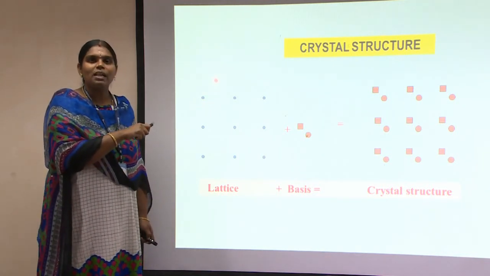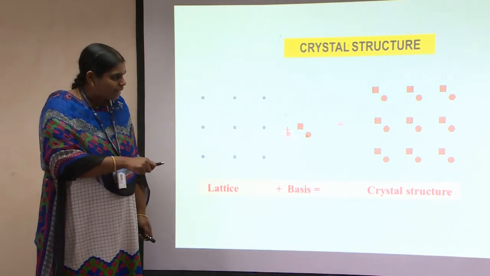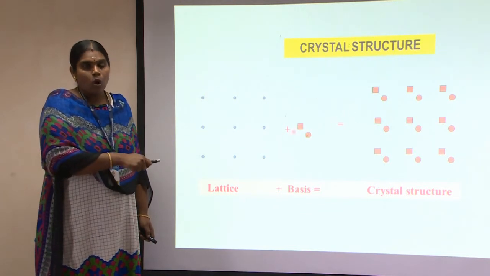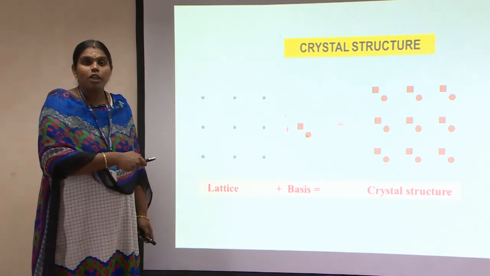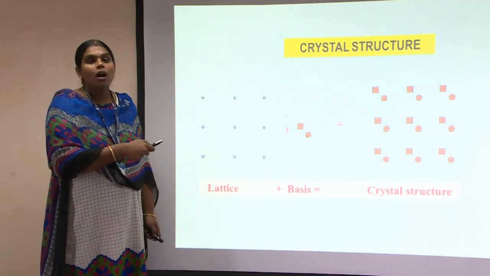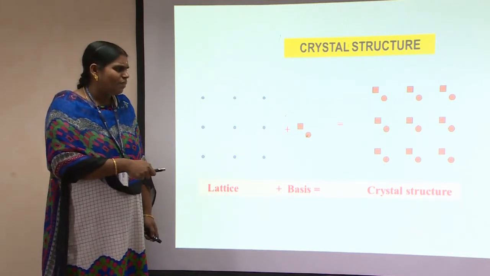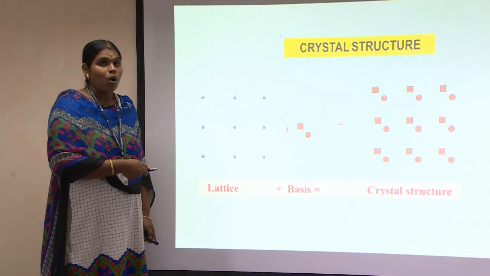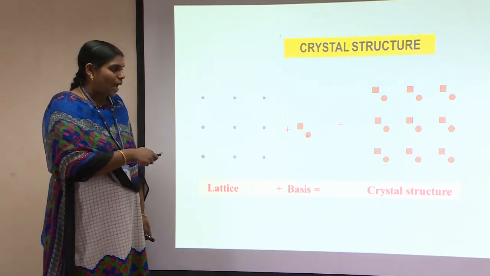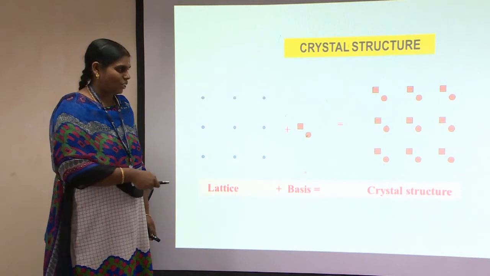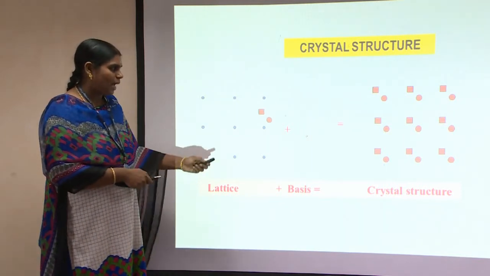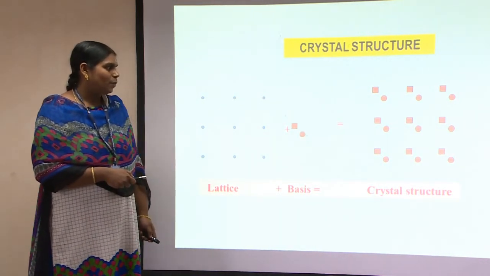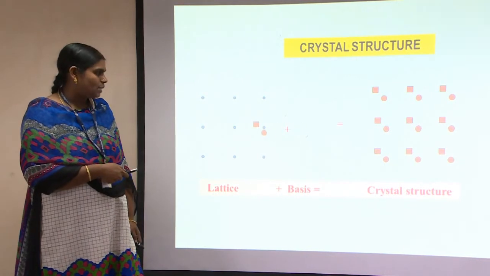It is just a place where the atoms can be seated. The basis need not be a single atom. For example, if you have NaCl or CaF2: CaF2 means the basis is going to be 3, and NaCl means the basis is going to be 2. If you have sodium alone, the basis is going to be 1. So it is an atom or a group of atoms, or an assembly of atoms, which groups together with the lattice to form what is known as a crystal structure. Now we can see how the basis goes and sits upon these points to produce a crystal structure.